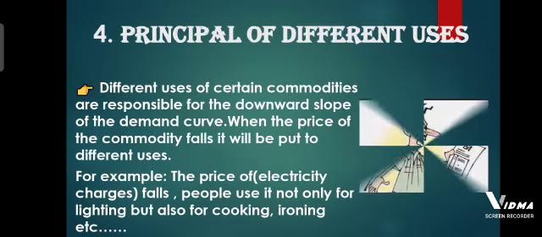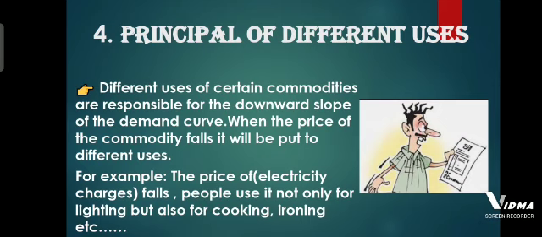Principle of different uses. Different uses of certain commodities are responsible for the downward slope of the demand curve. When the price of the commodity falls, it will be put to different uses. For example, when the price of electricity charges falls, people use it not only for lighting but also for cooking, ironing, etc.